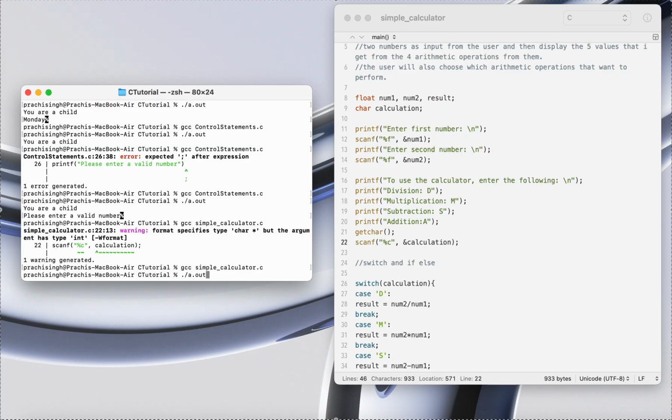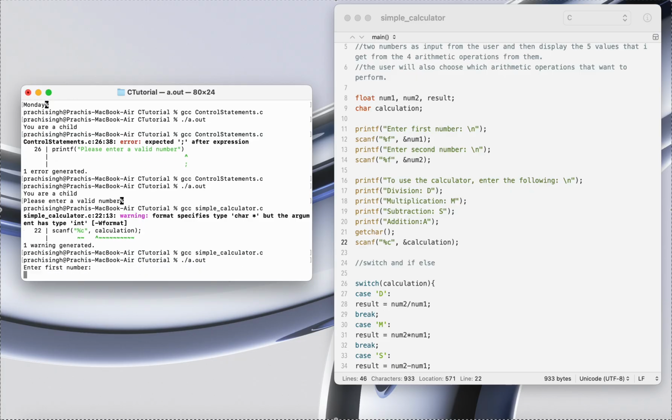Some people also use editors and compiling software. I think compiling through terminal is better. But if you want to know more about compiling through terminal and executing your executables through terminal, I can post a video on that as well. But as of now, gcc and file name.c is how I am compiling my program, and this ./a.out is how I am executing my executable.